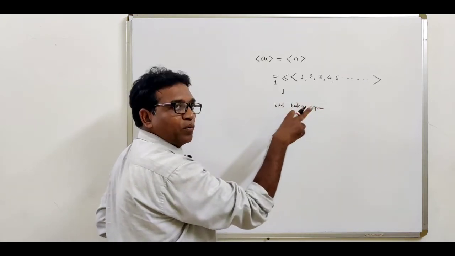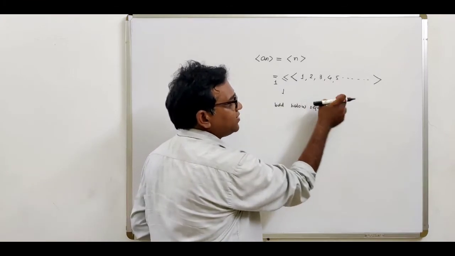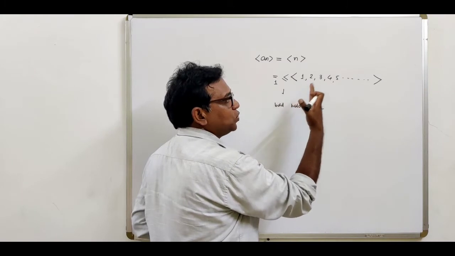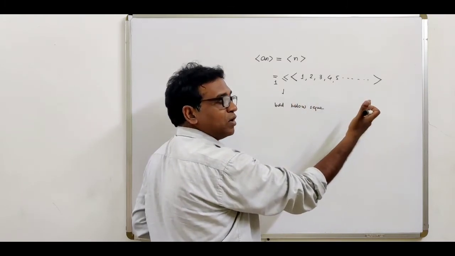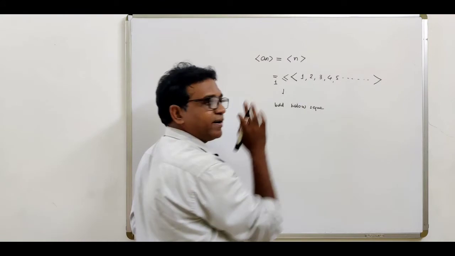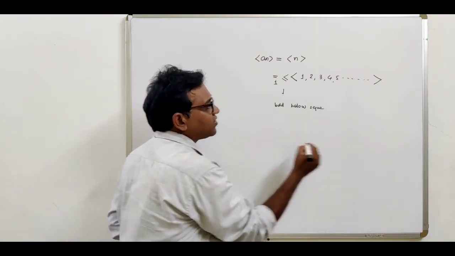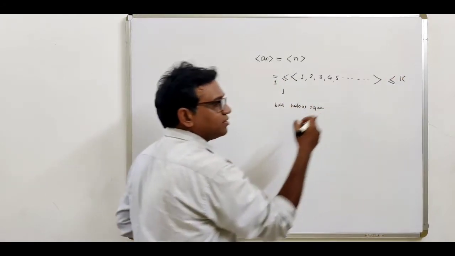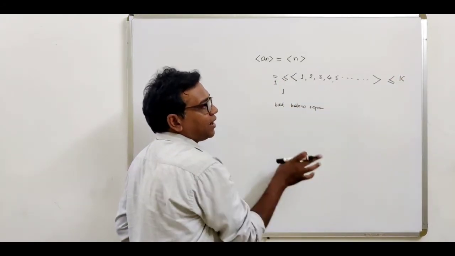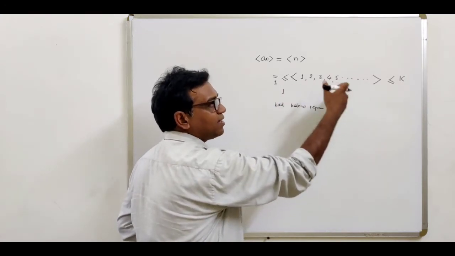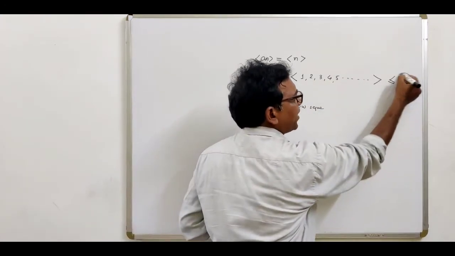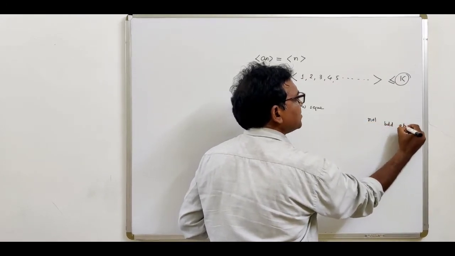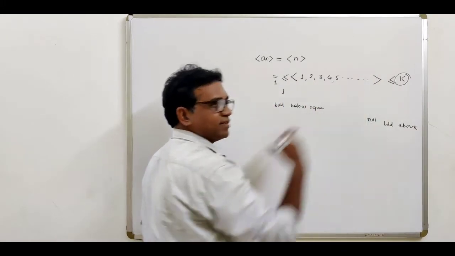But this is not bounded above, because this sequence goes on increasing. It contains 1, 2, 3, 4, 500, 10,000. So it goes on increasing up to infinite number. So we cannot find such a number. We cannot find such a number such that all the terms of the sequence are less than or equal to k. So this is not a bounded above sequence, because it goes on increasing.